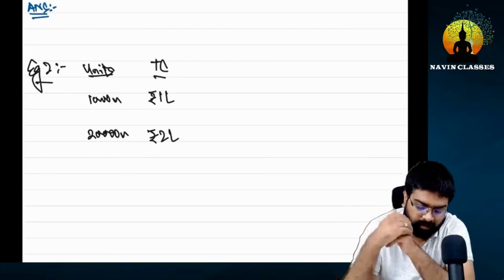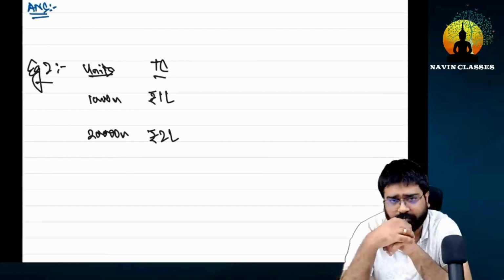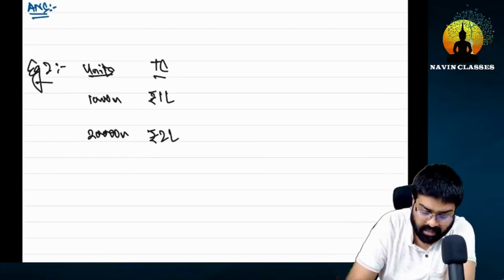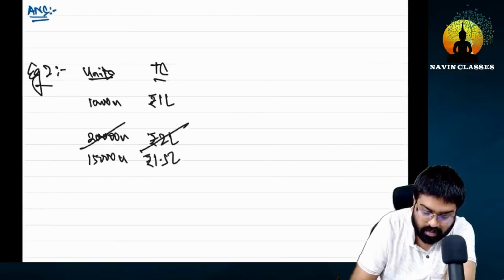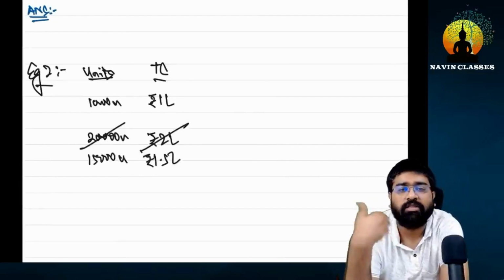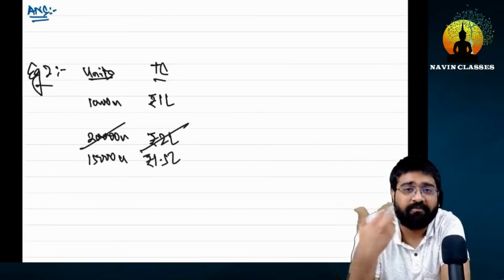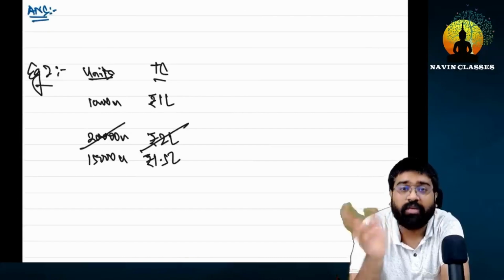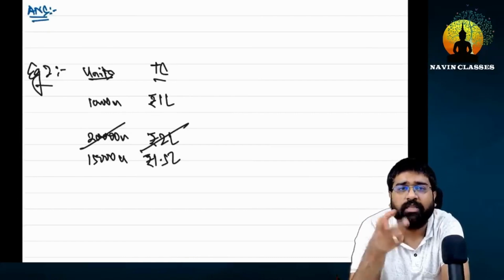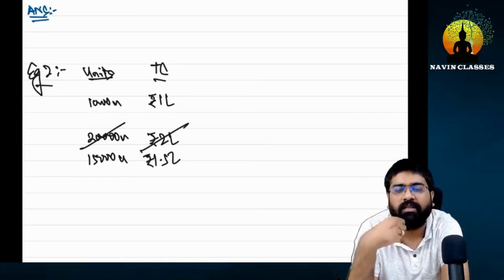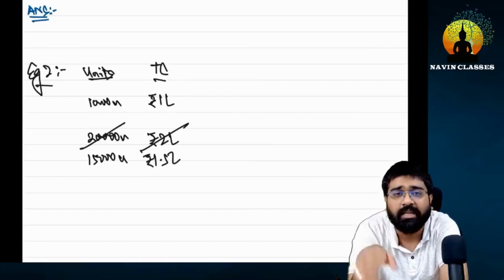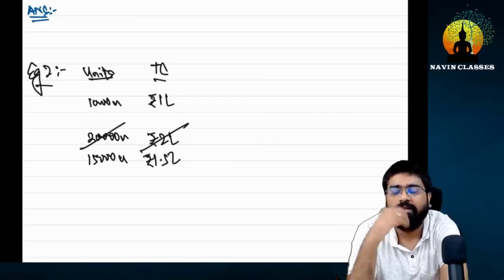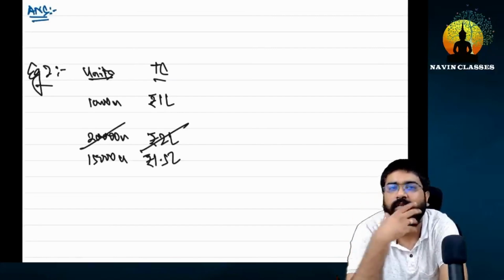Okay, let's suppose that you gave 1 lakh for 10,000, and in place of 20,000, wait, do not copy what I have written here. Write 15,000 instead of 20,000, and here 1.5 lakh. So it's the same thing. If the cost becomes 1.5, it means 1.5 times. Because tell me what happened. Units also became 1.5 times in comparison to 10,000. Units increased by 50%, so the cost also increased by 50%. Right? 50% of 10,000 is 5,000 units.